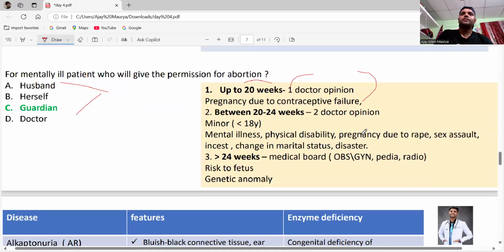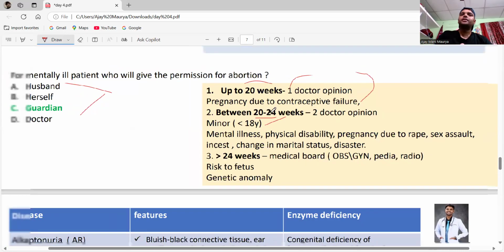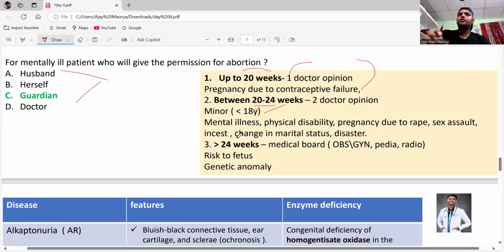See, between 20 to 24 weeks, guys, two doctors' opinion is required. We will do abortion for this if the patient is a minor, mentally ill, has a physical disability, pregnancy due to rape, sexual assault, incest, meaning a familial rape, and if there is a change in the marital status and disaster. We will do it between 20 to 24 weeks only. If the pregnancy is more than 24 weeks, then we have to take permission from the medical board.